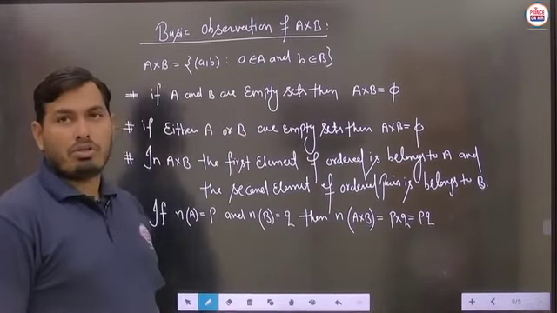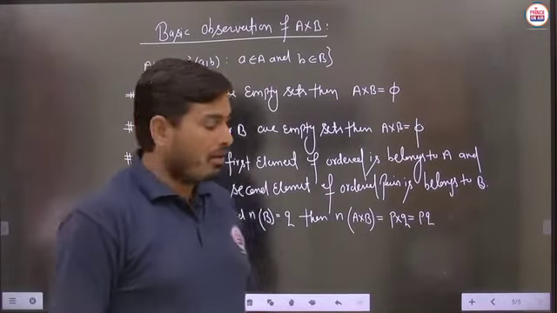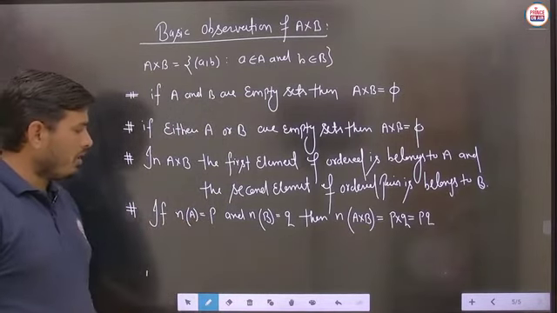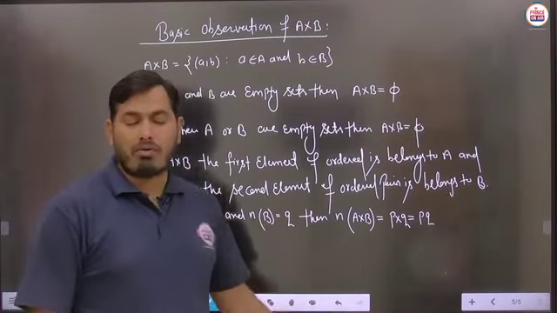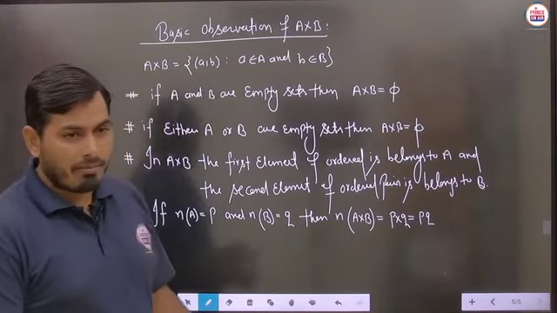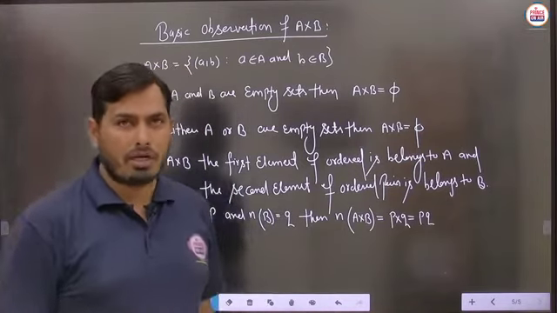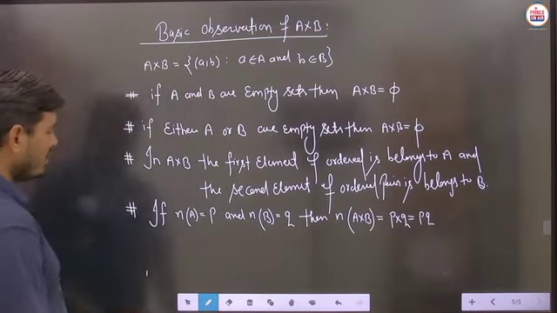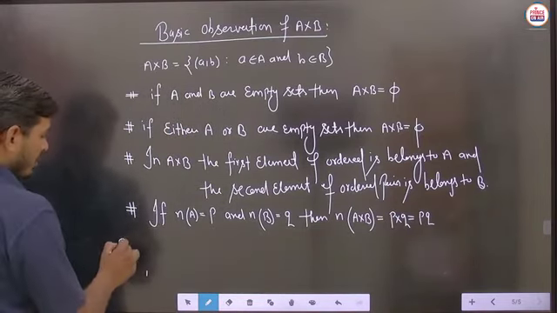So this is again very important. What we are saying here is, if the number of elements in set A is equal to P and the number of elements in set B is equal to Q, then how many elements or how many ordered pairs are there in A cross B? Then you can say that P multiplied by Q, and you can just see this example for this part.